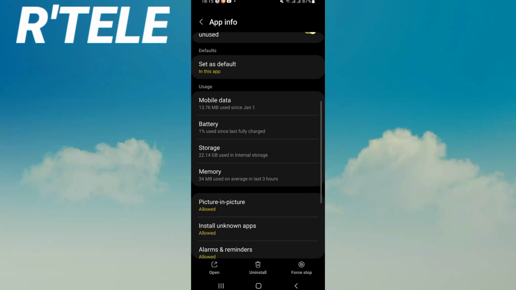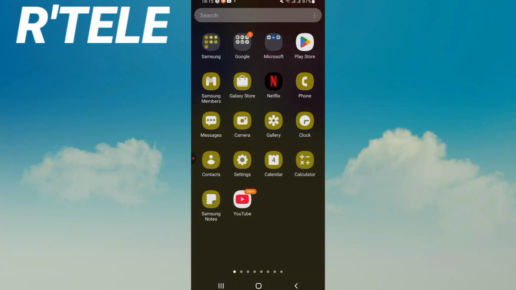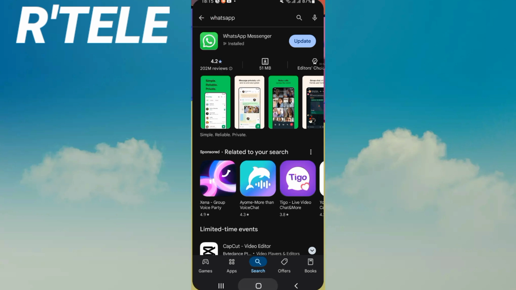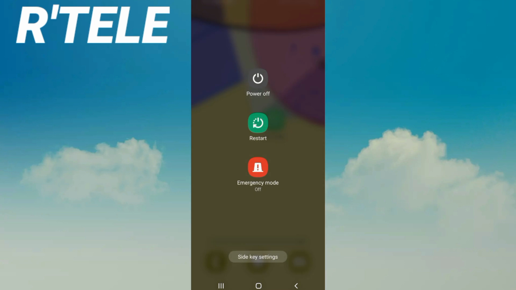After that, you should go to Play Store, open it and search for WhatsApp. If you find the update like this, just update your WhatsApp. Next, just restart your device and that's all.